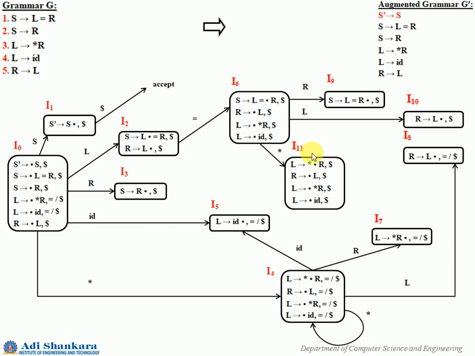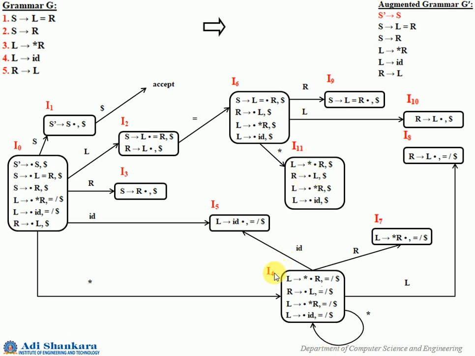The one thing to be noted here is that I4 and I11 have the same set of items, but the look ahead part is different, in the sense you have additional look aheads. Though we have marked it as 4, there are actually 8 LR1 items, while here you have only 4 LR1 items. So both these states are actually different.